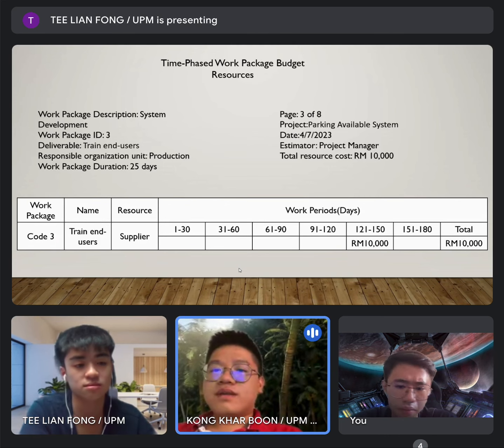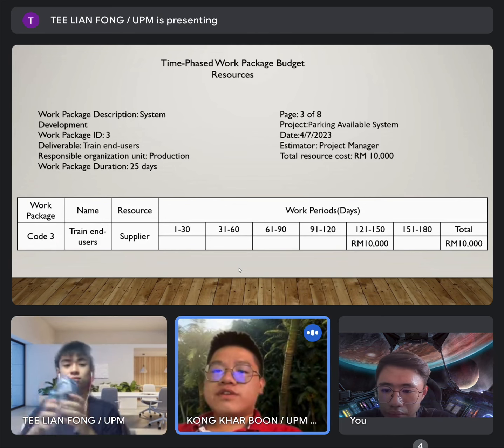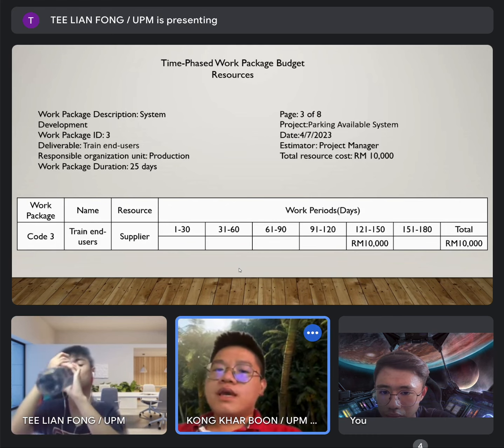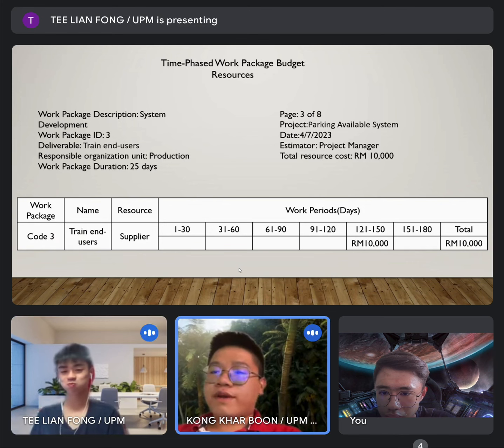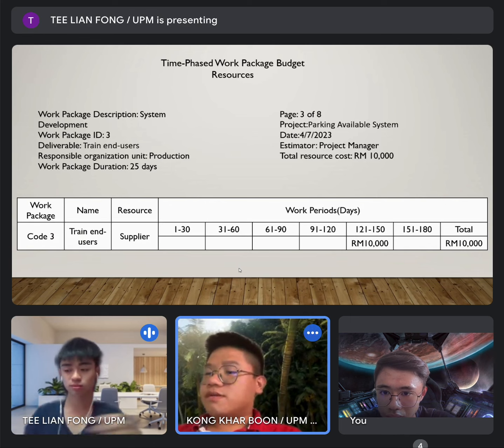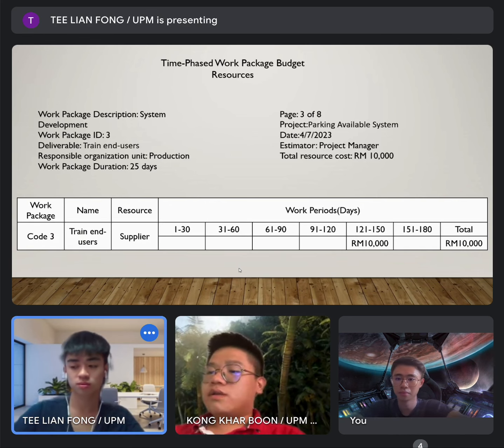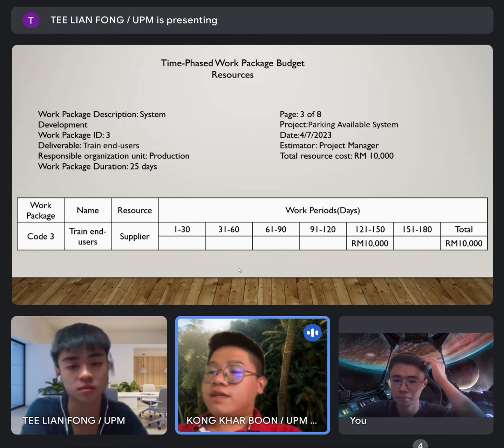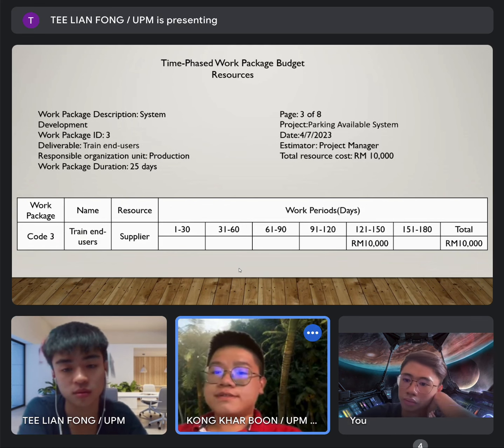And for the third one, the deliverable is train end user, and the responsible organization unit is production, and work package duration is 25 days, and the total resource cost is 10,000 ringgit, placed between 121 and 150 work periods.